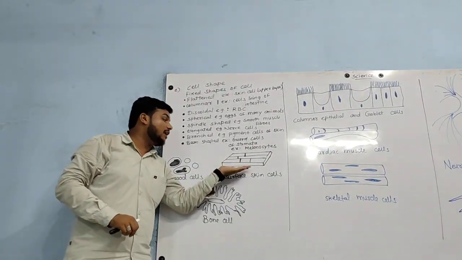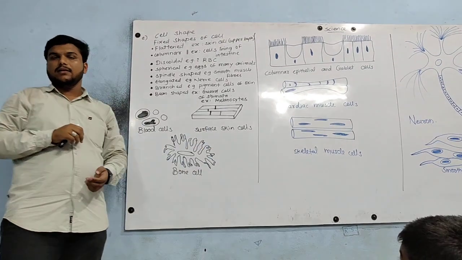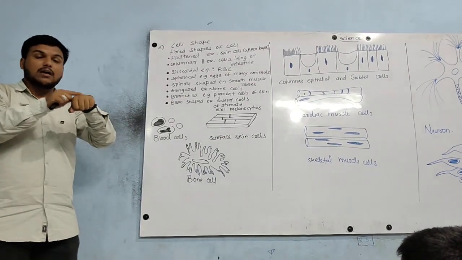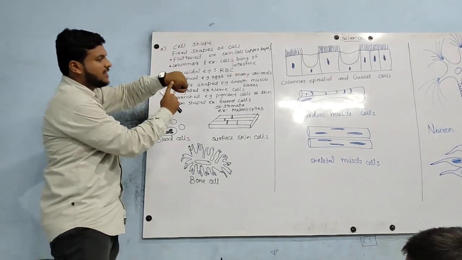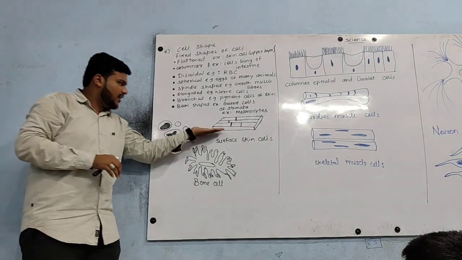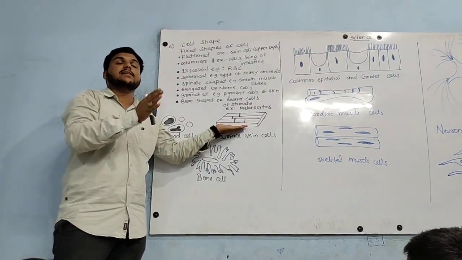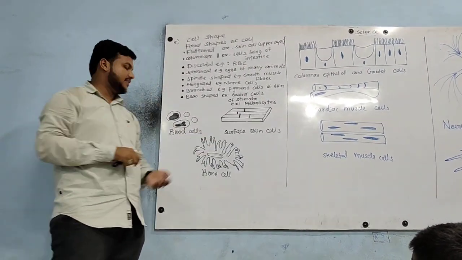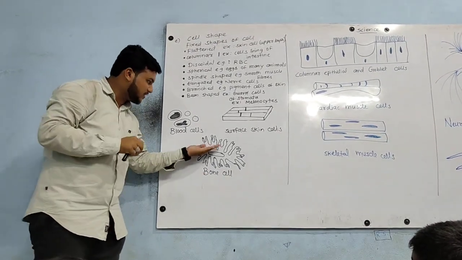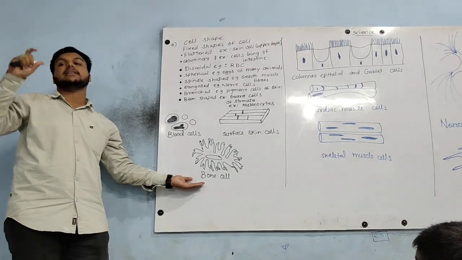Next, if you see surface skin cells, they are present on our skin. This is our skin. If you see this skin, they are said to be flattened cells. They are visible like flattened cells. And in bone, osteocytes, the bone cells, their shape is like this.